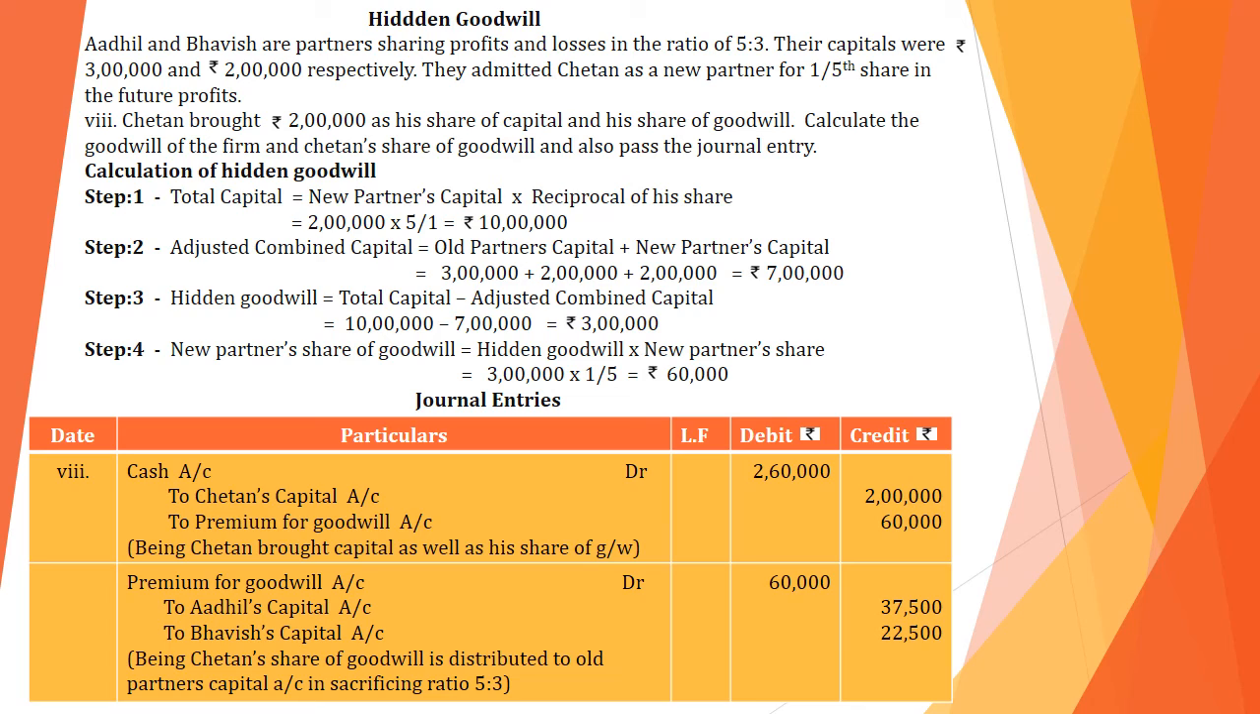Now we have to pass the journal entry. First one: cash account debit to Chetan's capital and to premium for goodwill account. Chetan's capital is his capital amount, and the premium for goodwill is his share of goodwill, 60,000. Add both on the credit side, and on the debit side write 2,60,000. Now this premium for goodwill amount we have to distribute to the old partners in their sacrificing ratio. So second entry: premium for goodwill account debit to Adil's capital account and to Bhavish's capital account. Adil will get 37,500 and Bhavish will get 22,500. In such a way we calculate the hidden goodwill amount.